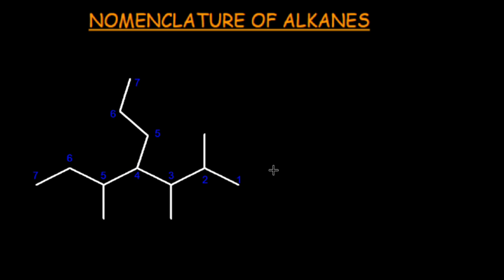Name of the molecule would be 2,3,5-trimethyl-4-n-propylheptane. At 2, 3 and 5th position there are 3 methyl groups, so trimethyl. At 4 position there is an n-propyl group, so it would be 4-n-propyl, and 7 carbon in the heading part, it would be hept and then ane.